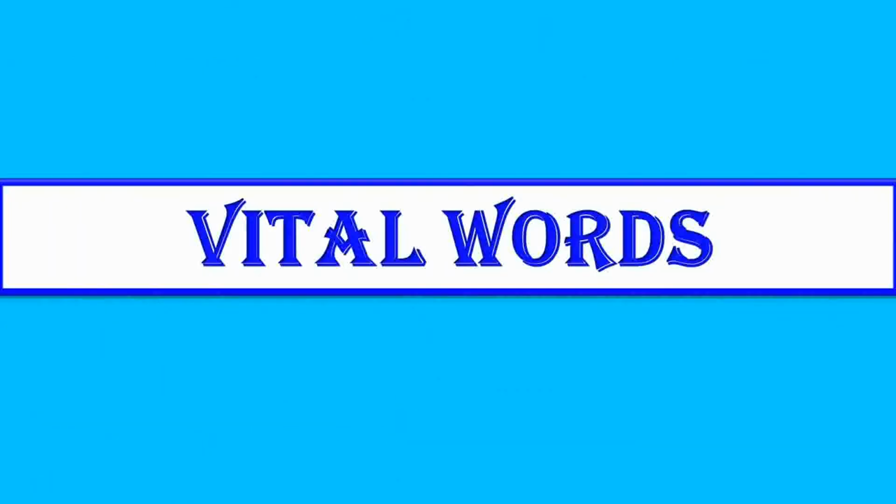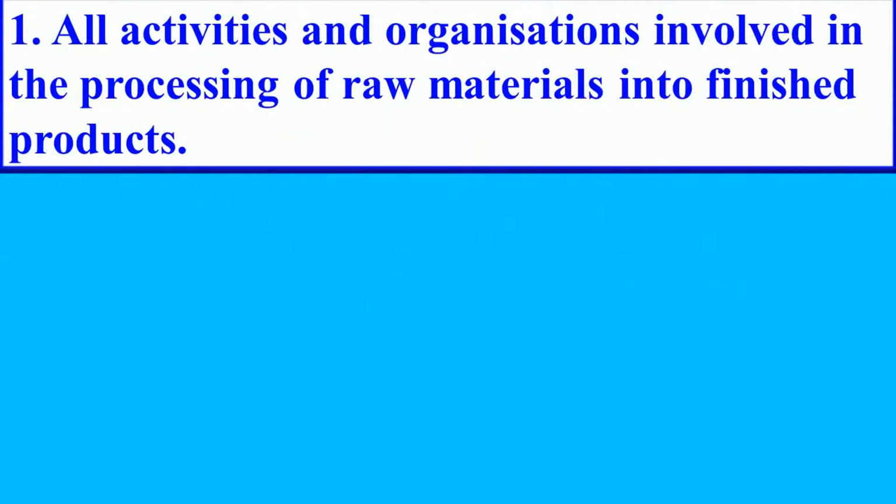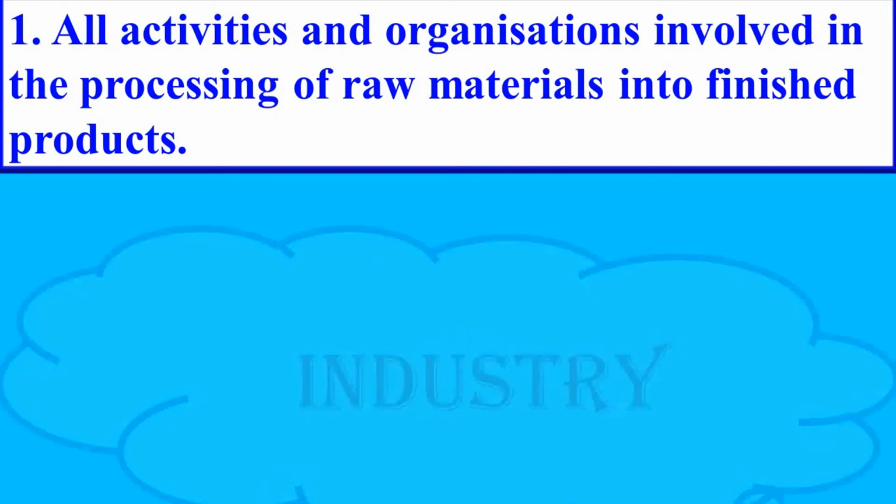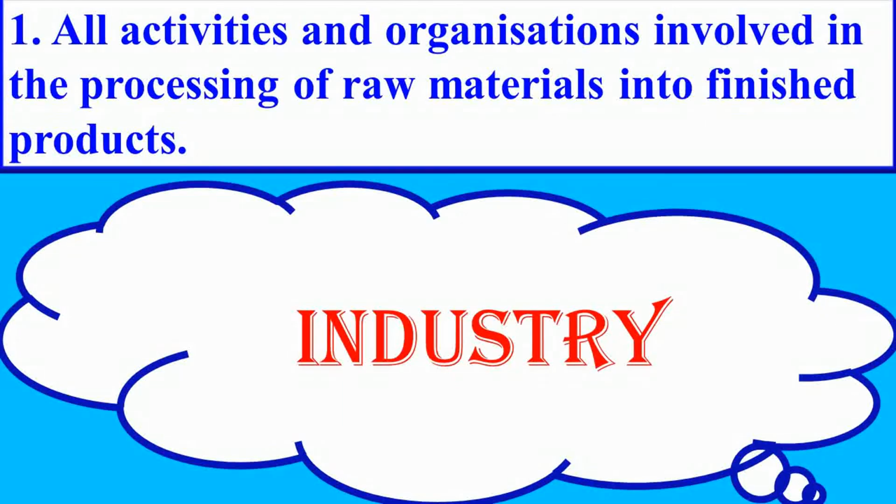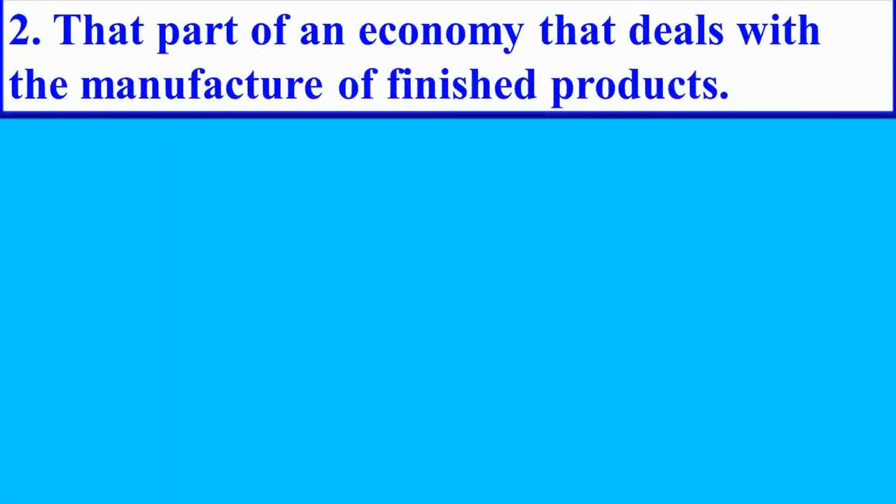Next question. Vital words. All activities and organizations involved in the processing of raw materials into finished products. Answer is industry. Next question.